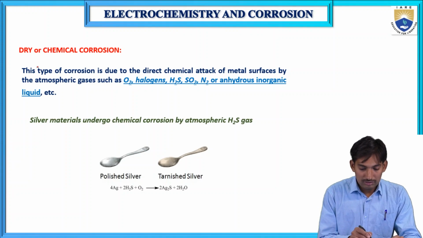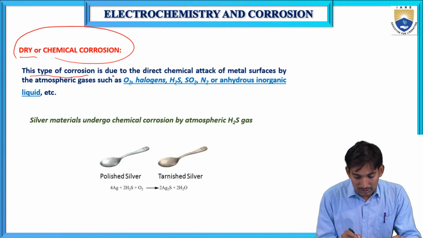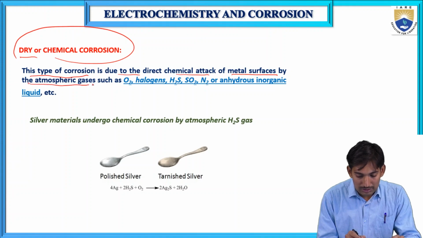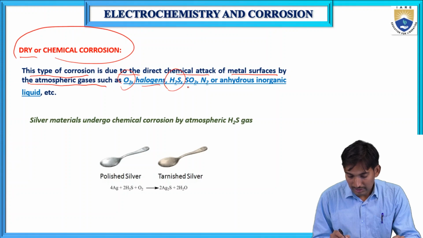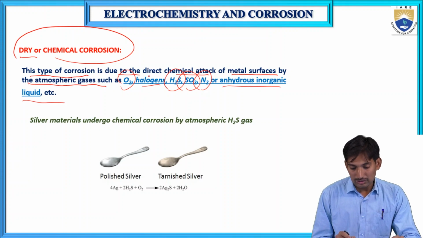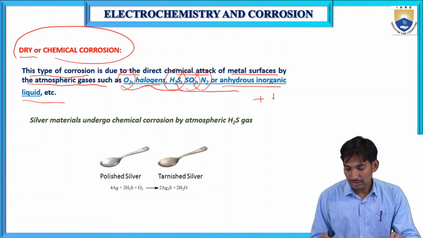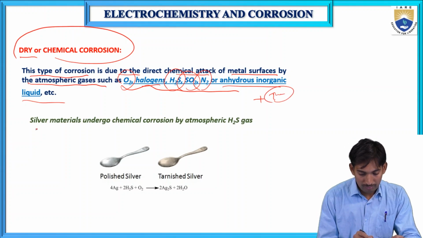Now I am going to explain dry or chemical corrosion. This type of corrosion is due to the direct chemical attack of metal surfaces by atmospheric gases such as oxygen, halogens, hydrogen sulfide, sulfur dioxide, nitrogen, or anhydrous inorganic liquids. In this, there is no involvement of moisture. It's called dry or chemical corrosion.